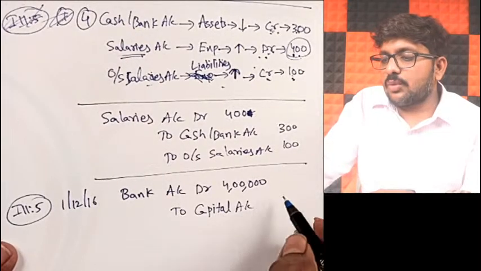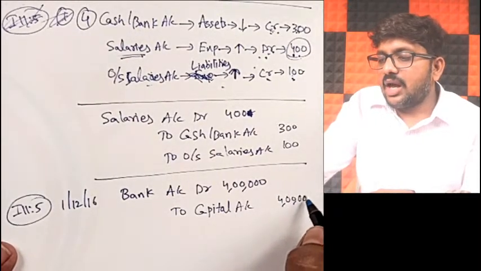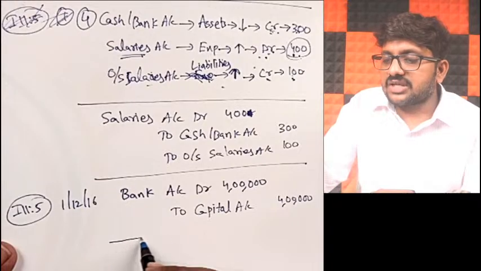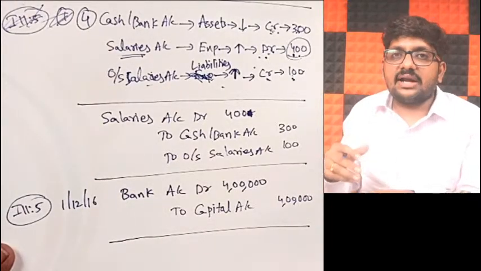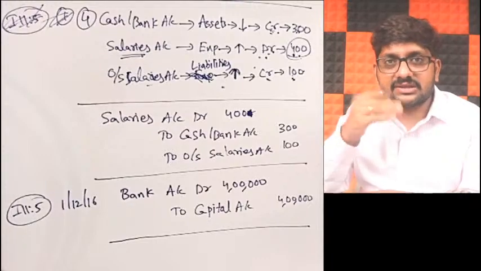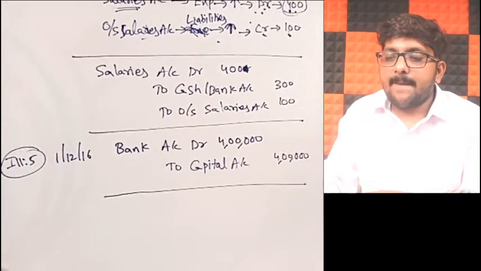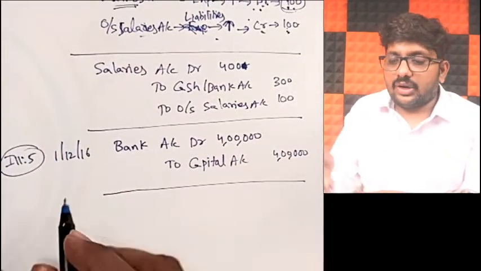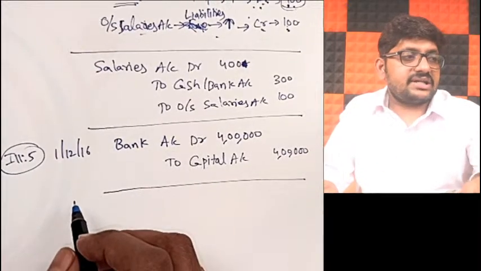Till now we discussed so many reasonings, why debit, why credit. Now without explaining, I'm moving forward, friends. You please try to understand. If you do not understand how we got that debit and credit, please thoroughly revise once again. Bank account debit to capital account 4 lakhs. That is my first transaction. That is done, my dear friends.